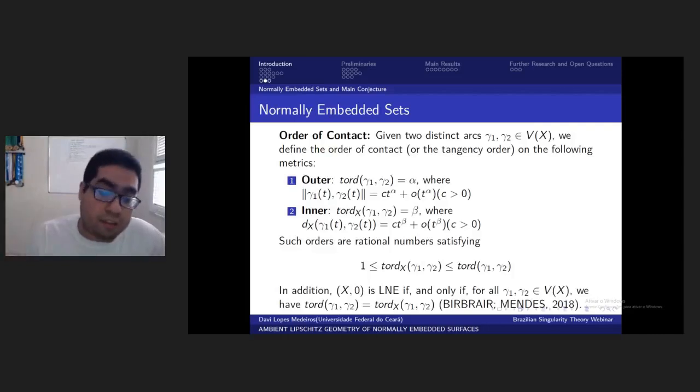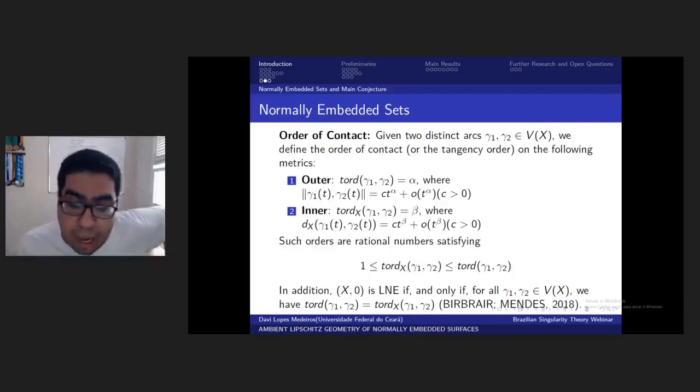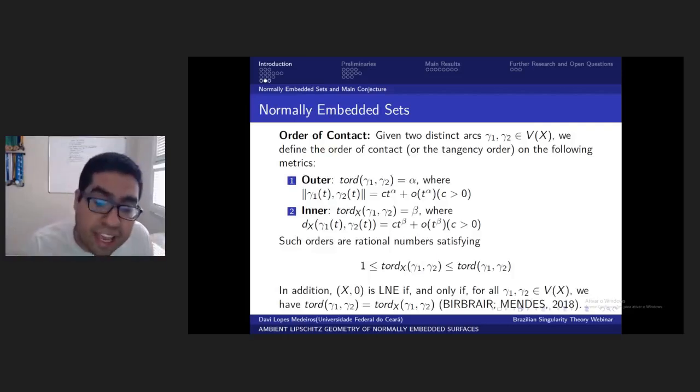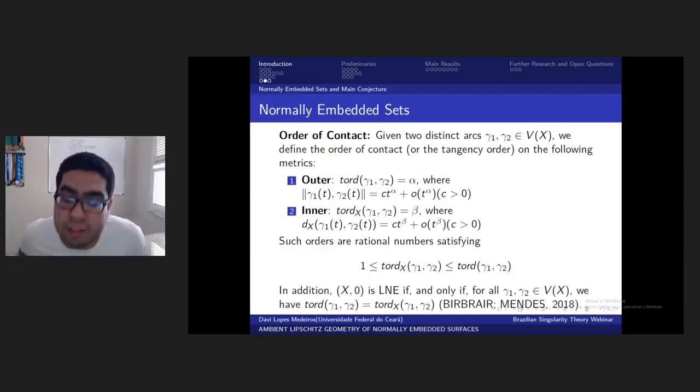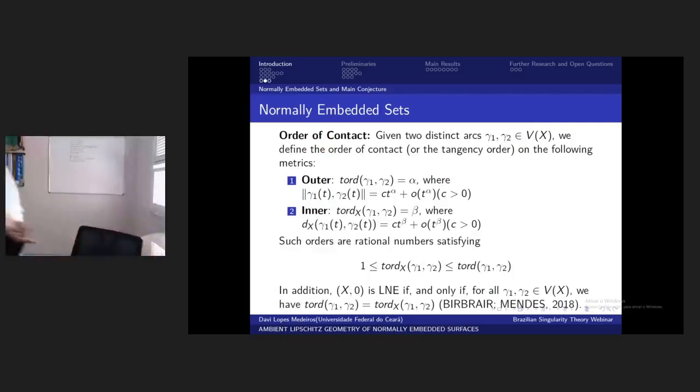And the inner tangent order is bigger than or equal to the outer order because the outer distance is less than or equal to the inner distance. In addition, a set is LNE if and only if for every pair of arcs, the outer tangent order is equal to the inner tangent order. This is also a result proved by Birbrair and Mendes, in 2018.